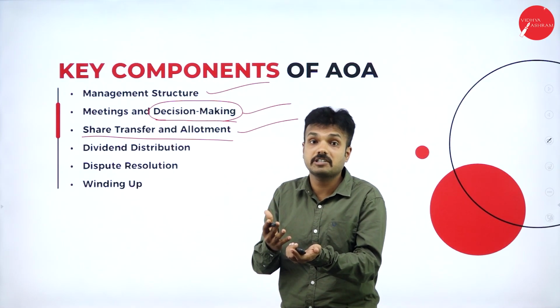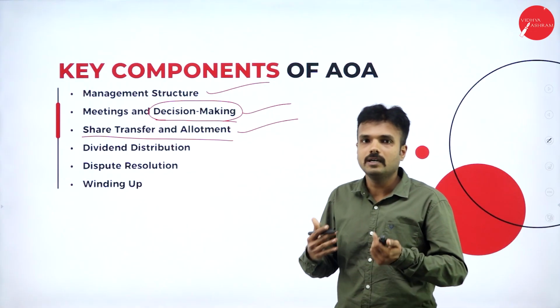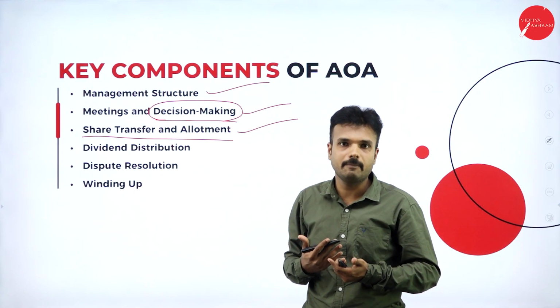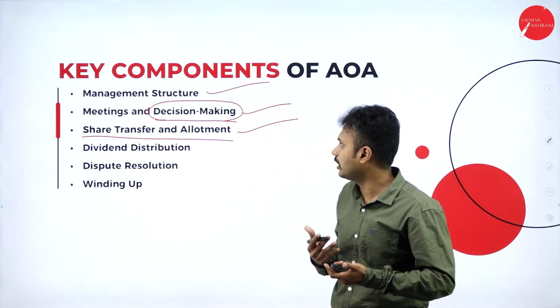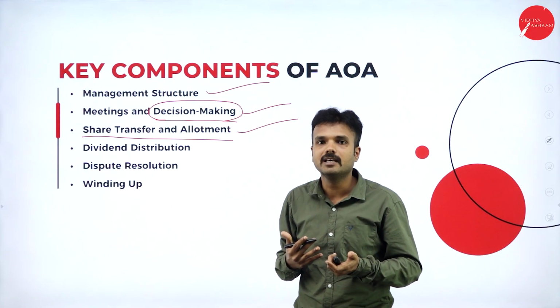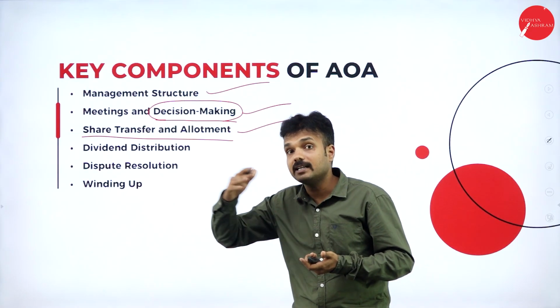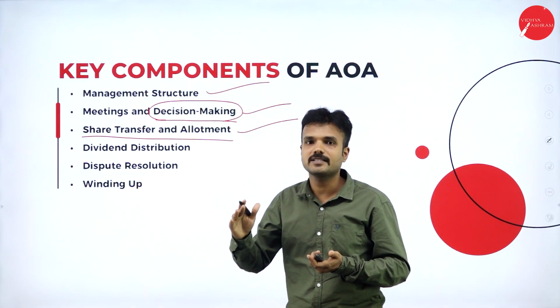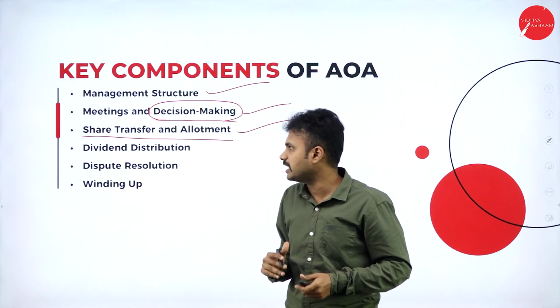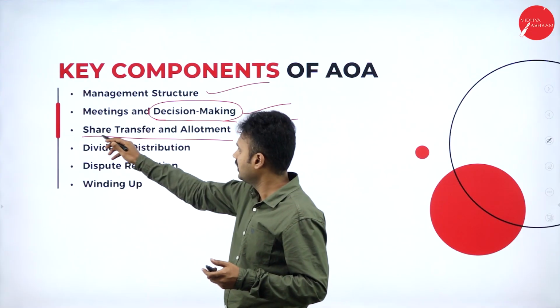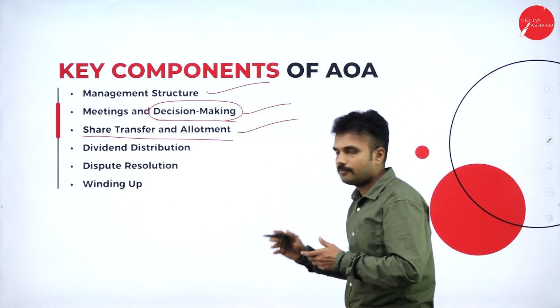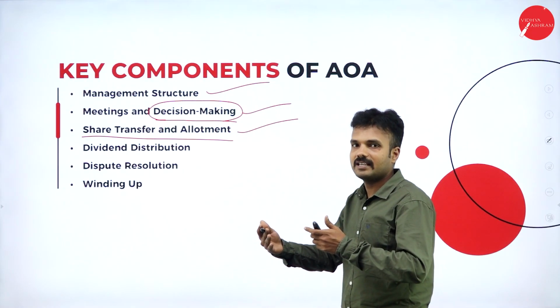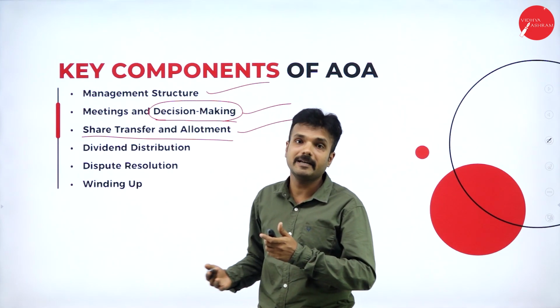For example, if I hold 30% of the shares, can I transfer all of it to another person? No, I can transfer only up to 50%, not more. This is just an example. That is share transfer and allotment: how shares are allotted and the transferability of shares.